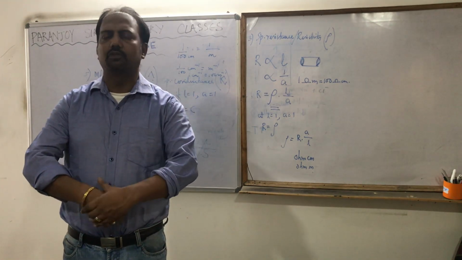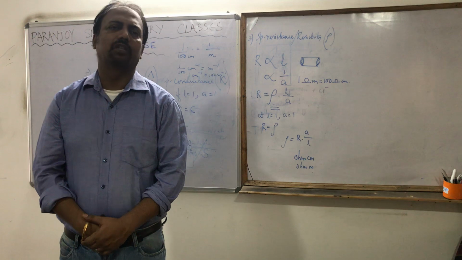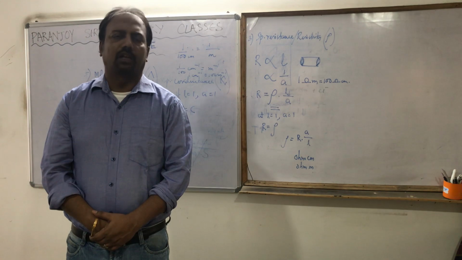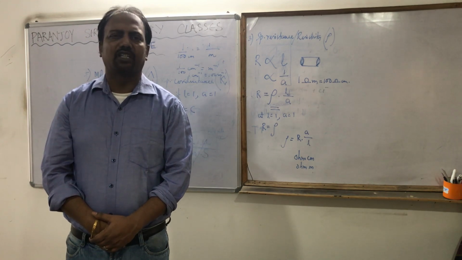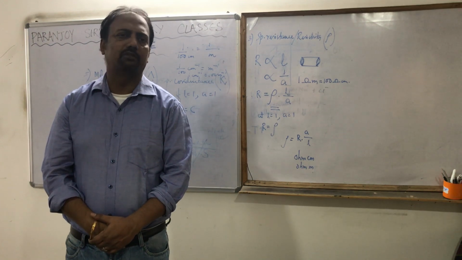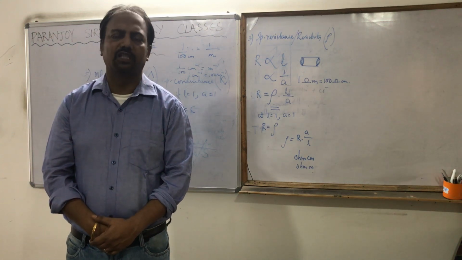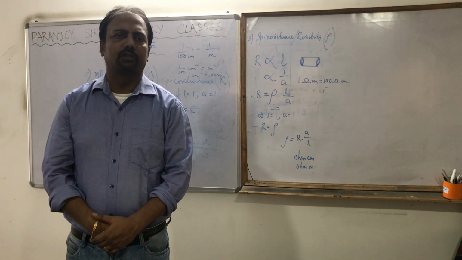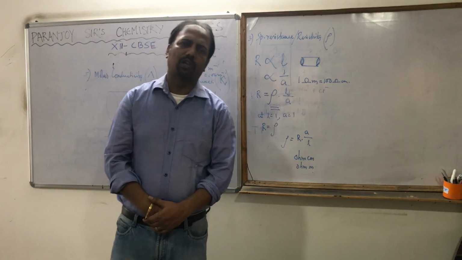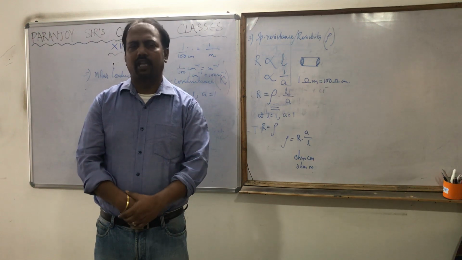Next comes resistance. You know Ohm's law, from there you know the resistance, and you must know the unit of it. Next is conductance, which is nothing but the reciprocal of resistance. Again you have to know the unit of it. Next one is resistivity or specific resistance, denoted by rho, which is the resistance of a conductor having unit length and unit cross-sectional area. You have to know its unit, and the interconversion between the CGS system and the SI unit. Next is conductivity or specific conductance, the reciprocal of resistivity, denoted by kappa, and its CGS and SI unit conversion you must know.